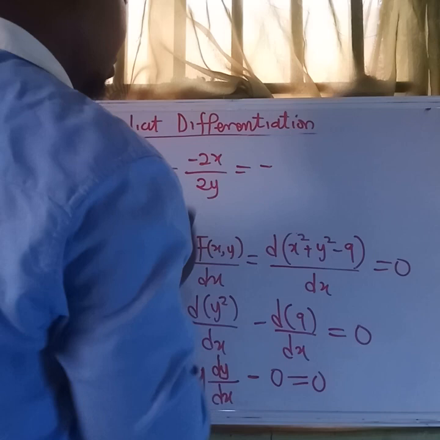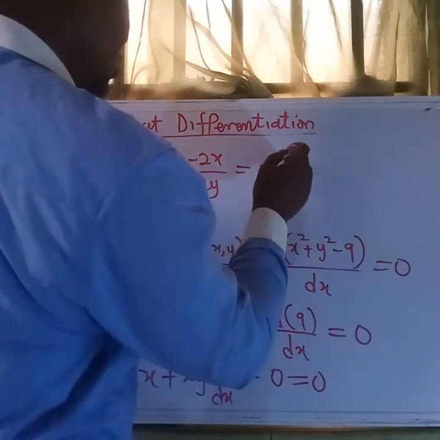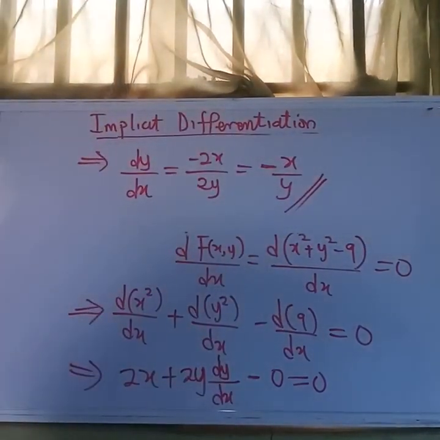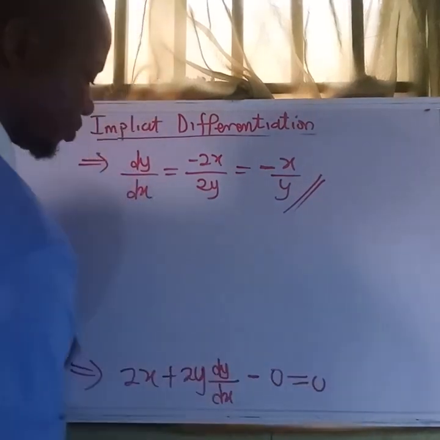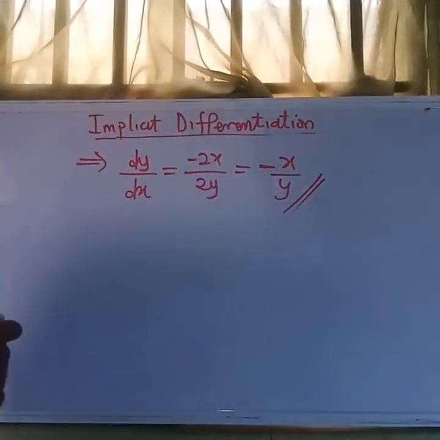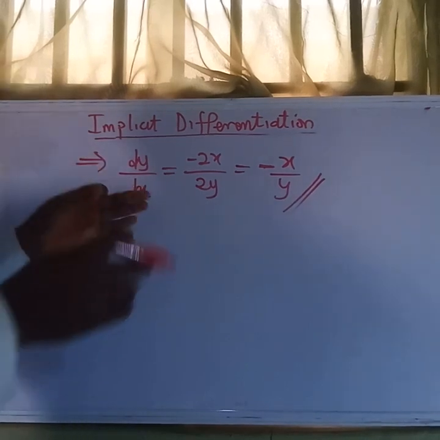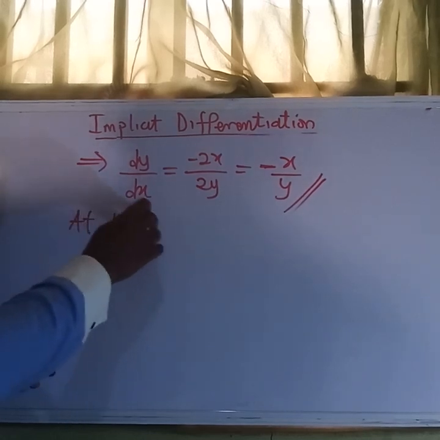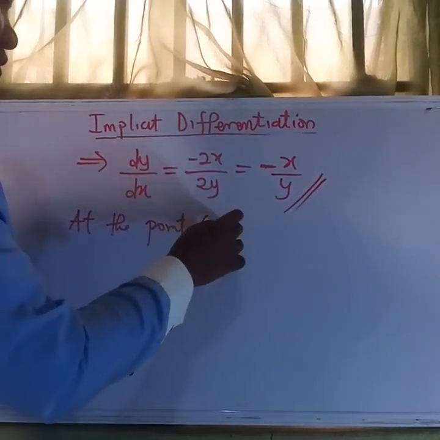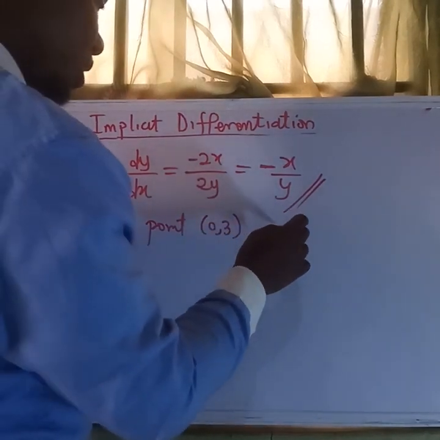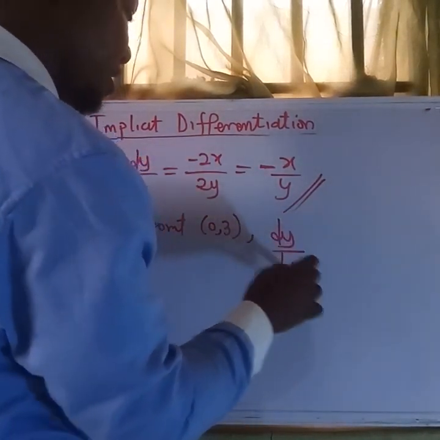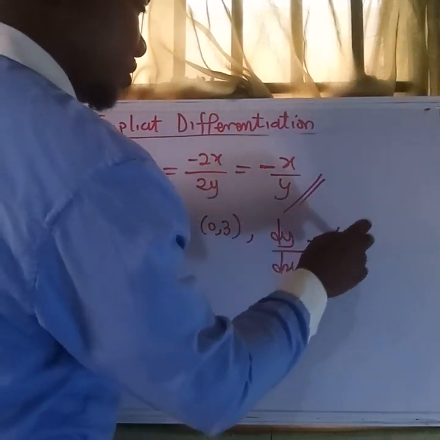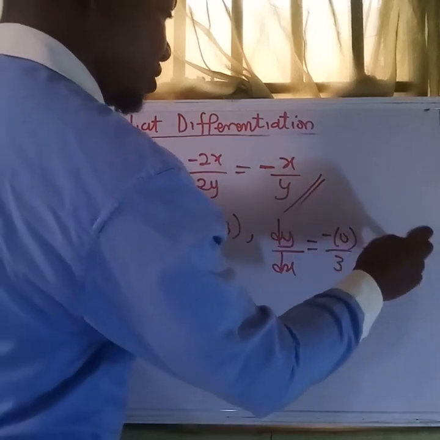2 cancels 2, so this becomes this. So here is the slope of this function. At any point x and y, that is the slope. Now, if we are to evaluate this slope at the point 0, 3, we want to see what the slope will be. Wherever we see x, we put 0, and wherever we see y, we put 3. That will be -0/3, and of course, this will be 0.